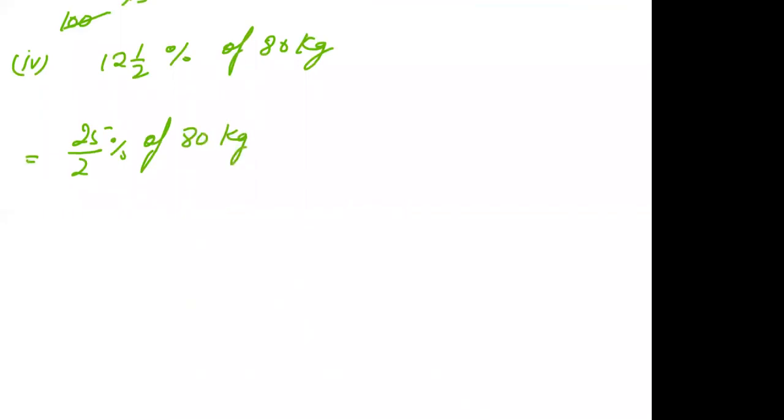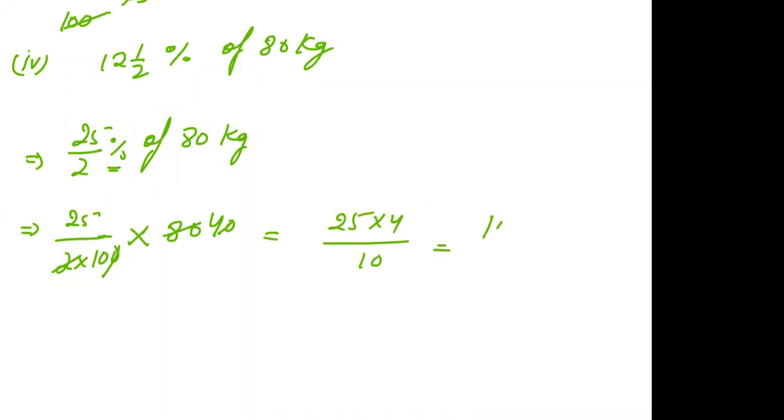So you just write 25 upon 2 into 100, because when you remove this percent sign, 100 comes in the denominator. Of means multiply 80. So 2 ones are 2 and 40 you will get. Then 0 cancels 0. So 25 into 4 upon 10 means 100 upon 10, 10. The value is 10 kg.